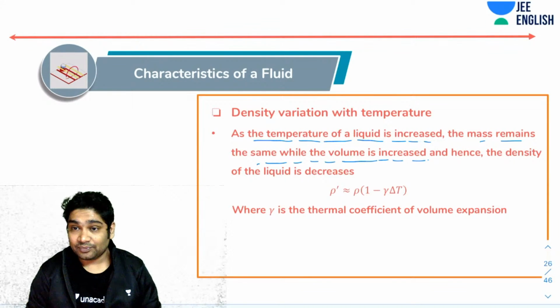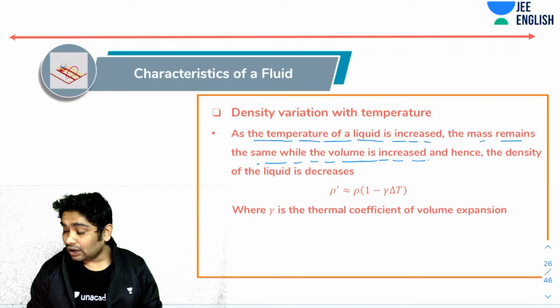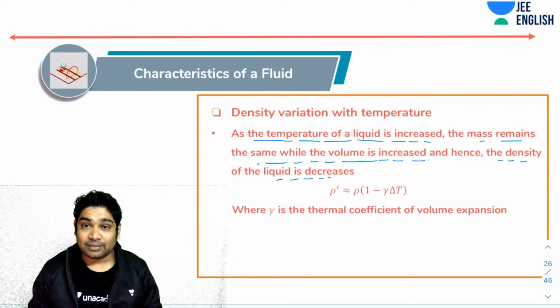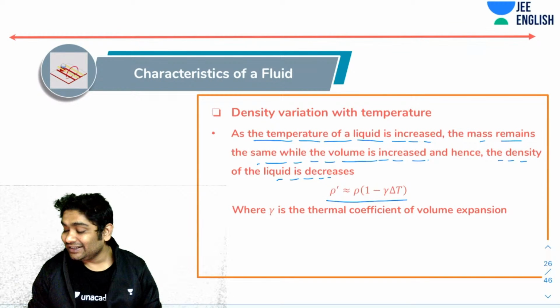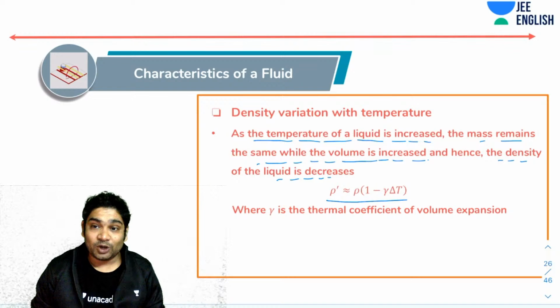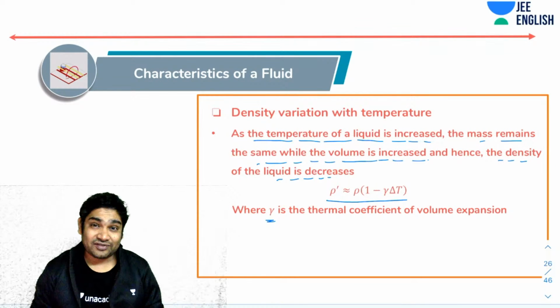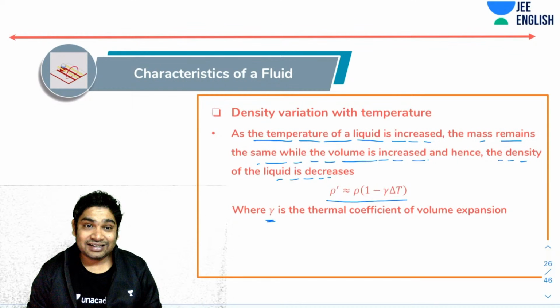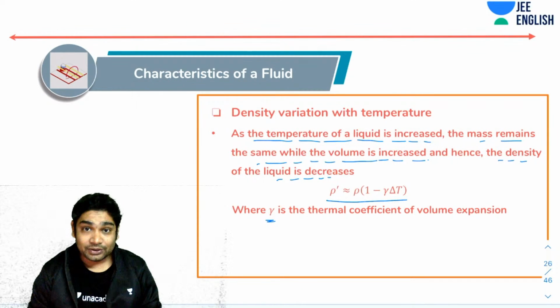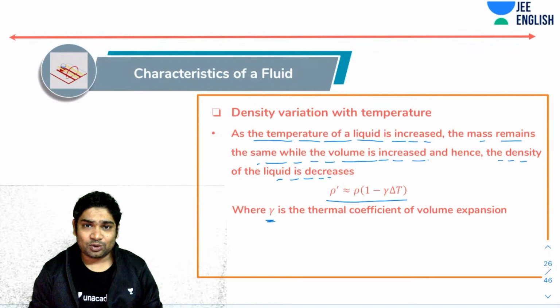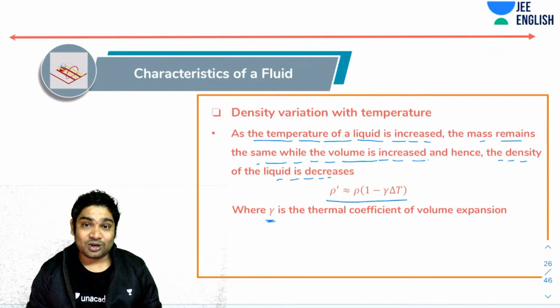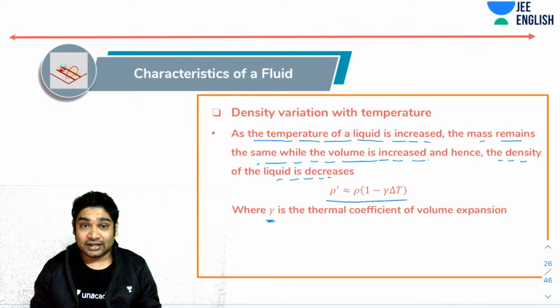Hence, the density of a liquid decreases with increase in temperature, and this is the formula that you have, where gamma is the thermal coefficient of volume expansion. If you don't know this, you should have studied it in thermodynamics. If you don't know what this is right now, you can watch the review of thermodynamics when I take it, and then you'll get to know about this. In case somebody asks you how the density varies, this is the formula that you want to use.